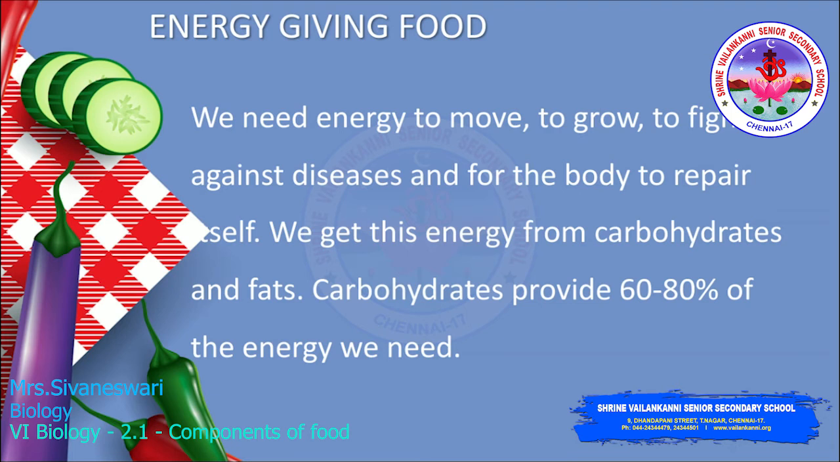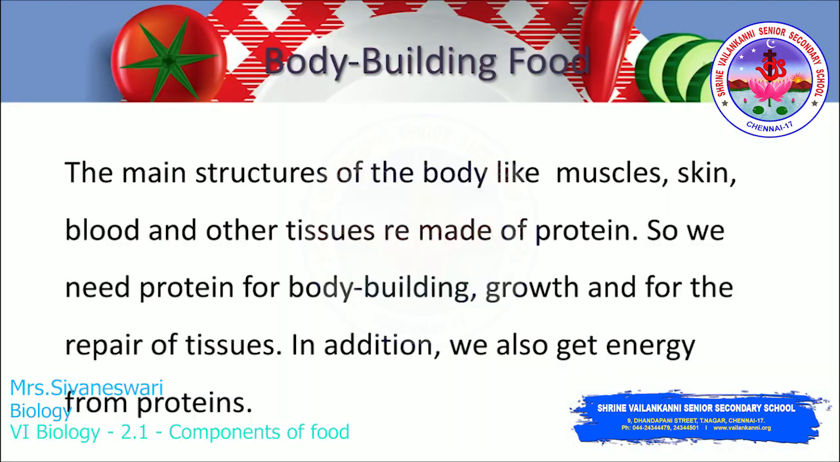We get this energy from where? From the carbohydrates and fats. Carbohydrates alone provide 60 to 80% of the energy we need. Bodybuilding food. The main structures of the body like muscles, skin, blood and other tissues are made of protein. So we need protein for bodybuilding, growth and for the repair of tissues. In addition, we also get energy from proteins.